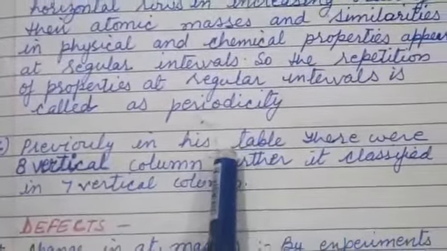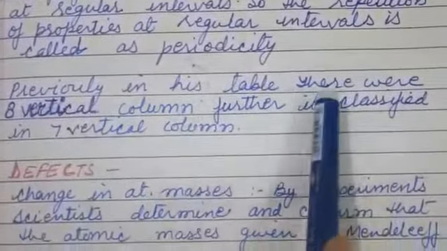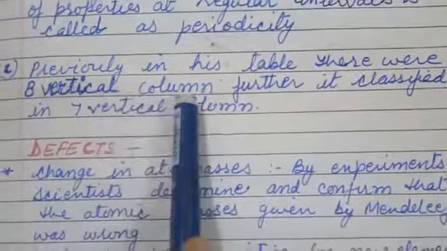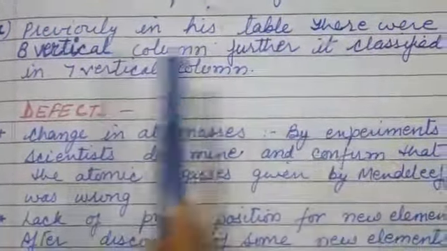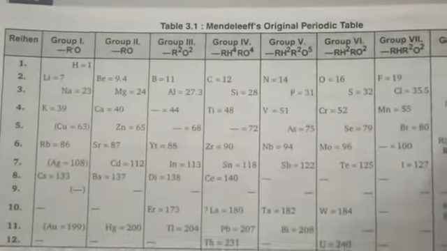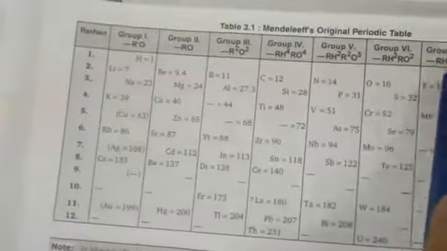Previously in his table there were 8 vertical columns. Later, after that, there were only 7 vertical columns called groups.